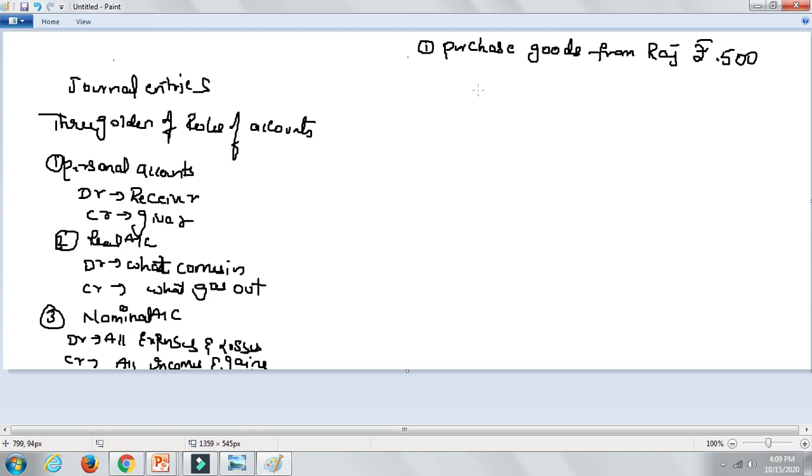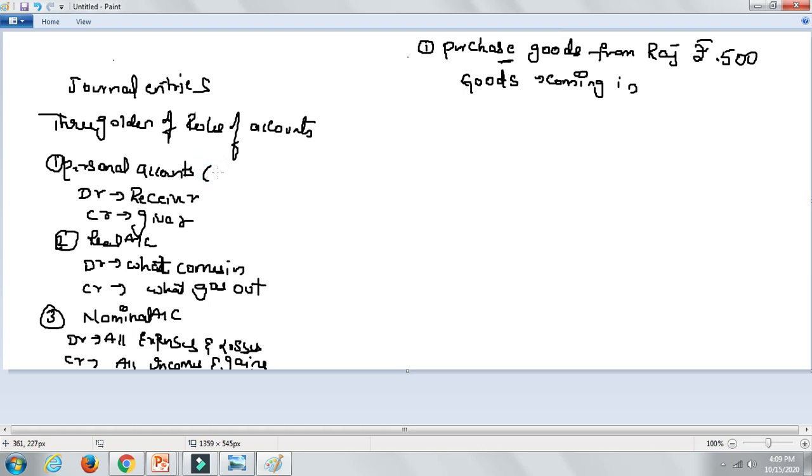So for every transaction there will be two aspects. Here one aspect is that goods are coming in. Let me write down the examples here so that you'll understand.